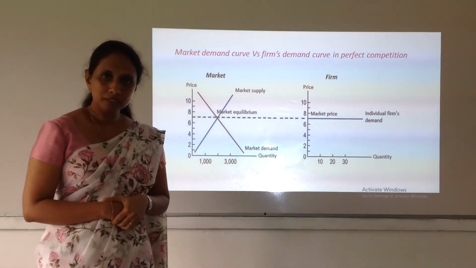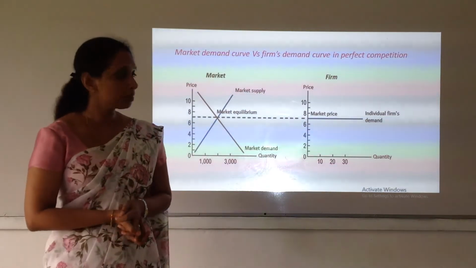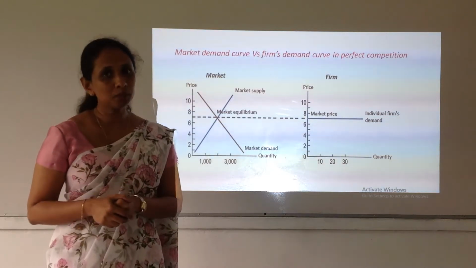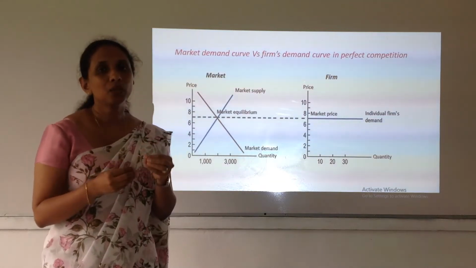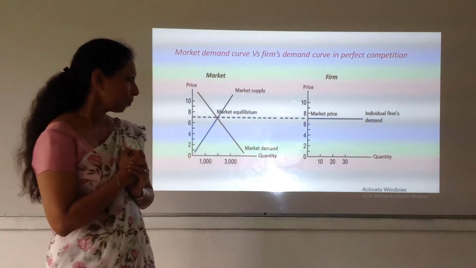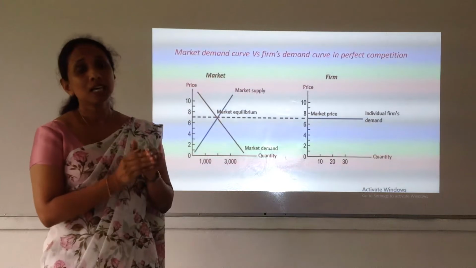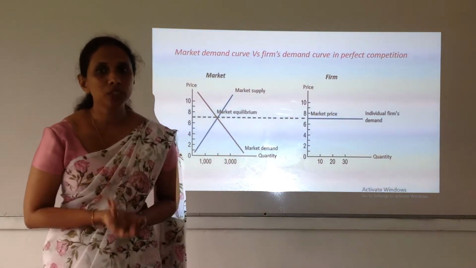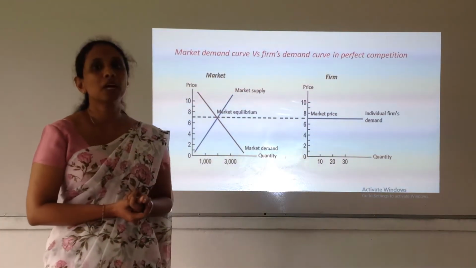in a perfectly competitive market, there are a large number of, or a huge number of, firms operating, and if you take the size of one individual firm, it will be very, very small. So they will supply only a very small portion of the total market supply. And their ability to influence the market is minimal, or else you can say they don't have any ability to influence the market. So what happens ultimately? They have to act according to the market.